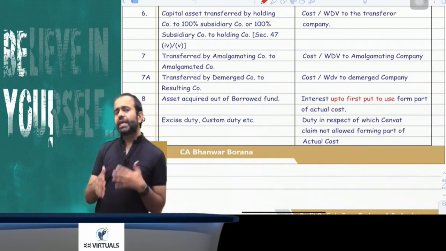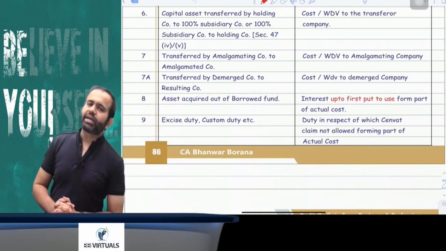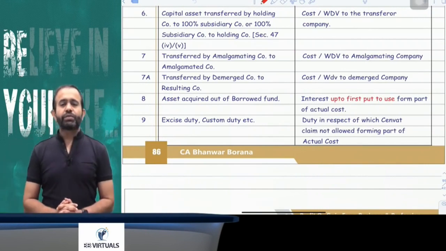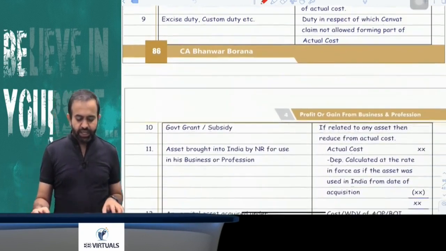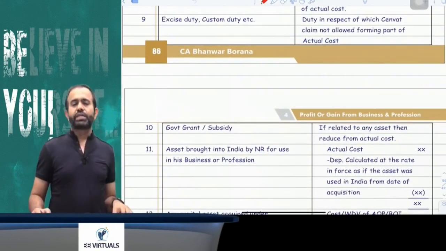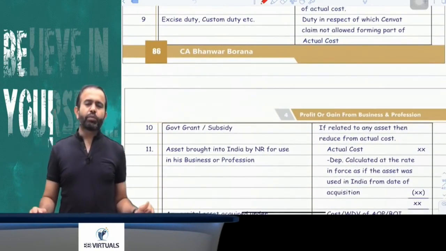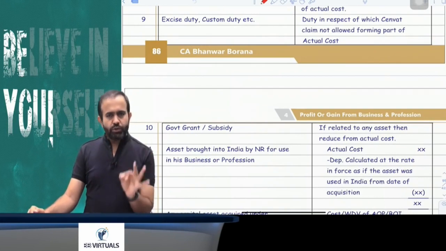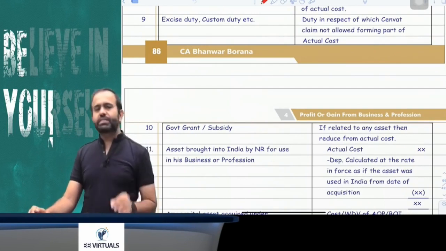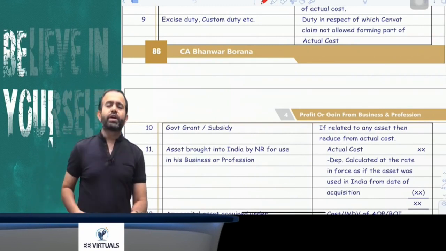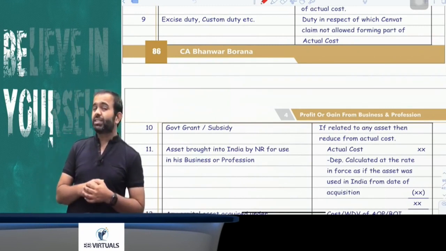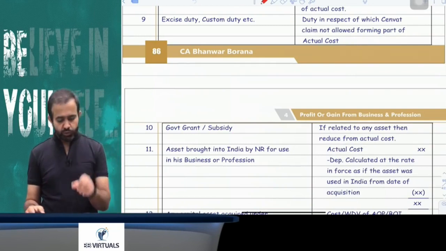Now explanation number 8 is saying that suppose any asset is acquired out of loan money, in that case whatever interest up to the date on which the asset is actually put to use, that interest should be capitalized, and whatever interest is paid after that will be allowed as revenue expenditure. Explanation number 9 is saying whether excise duty, customs or GST will form part of your actual cost or not. So try to understand: if CENVAT credit or input tax credit is available, then it will not form part of your actual cost, but suppose input tax credit is not available, then it has to be added to your actual cost.